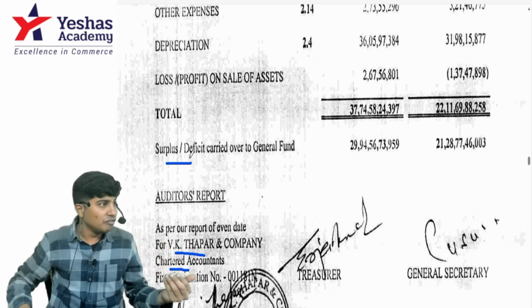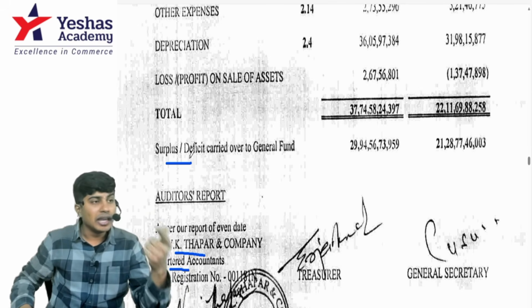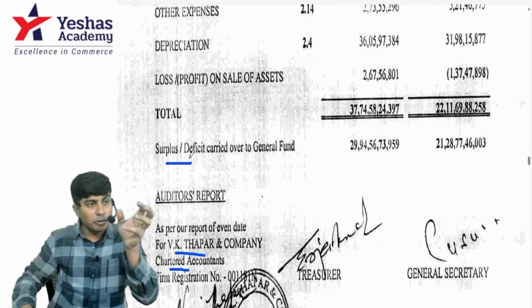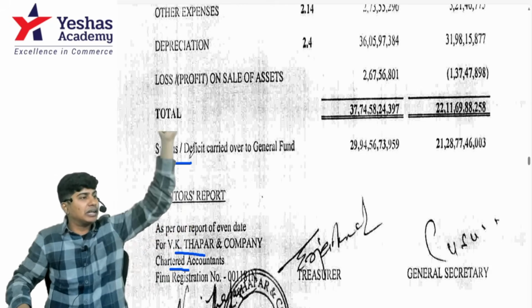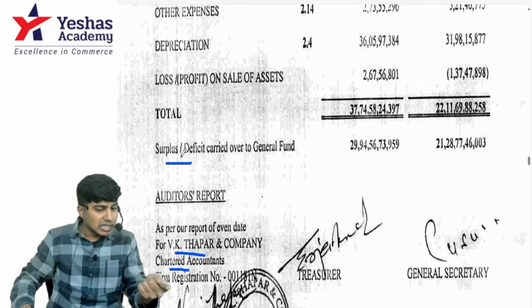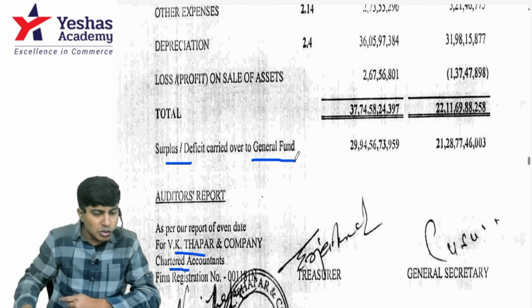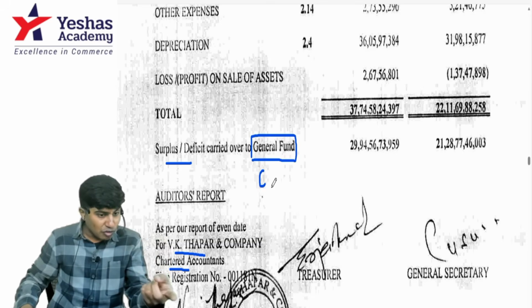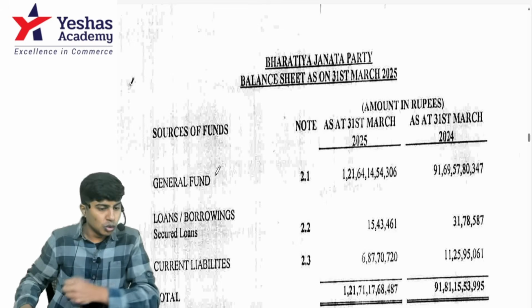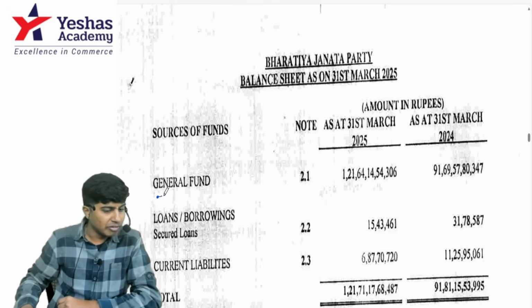In the balance sheet, we usually write capital. In sole proprietor accounting, you'd have learned profit will be taken from the statement of profit or loss or P&L account and it will be added to capital. What we do in an NPO is that the surplus or deficit will be added to the general fund. General fund is something that will come in the place of capital. We usually write capital on the liability side of the balance sheet. For this entity, when you see the balance sheet, you don't have capital. What do you have?